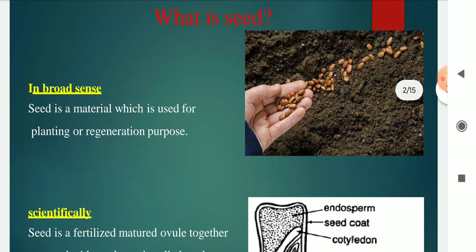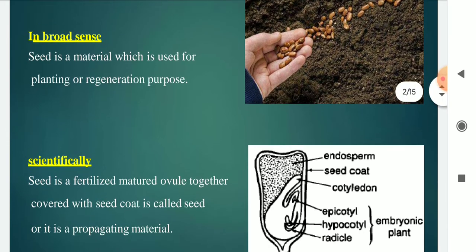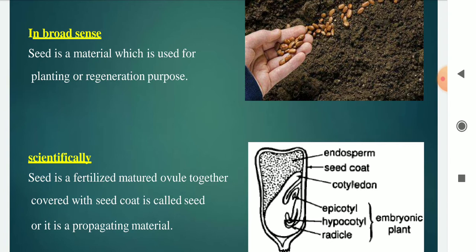Before starting the classes, some basic information needs to be studied. What is meant by seed? Seed is a material which is used for planting or regeneration purposes. Or in another way, seed is a fertilized mature ovule together covered with a seed coat, or it is a propagating material.